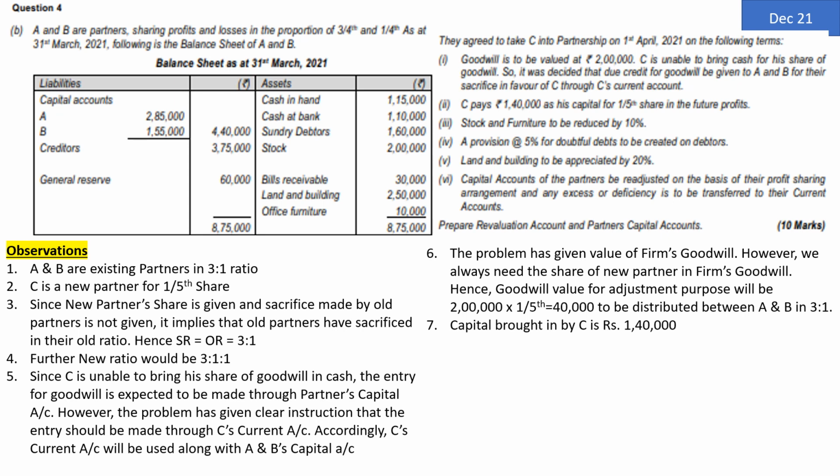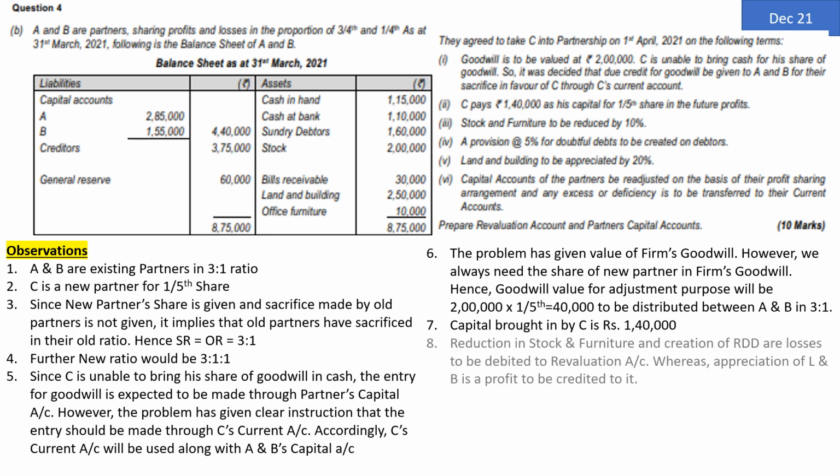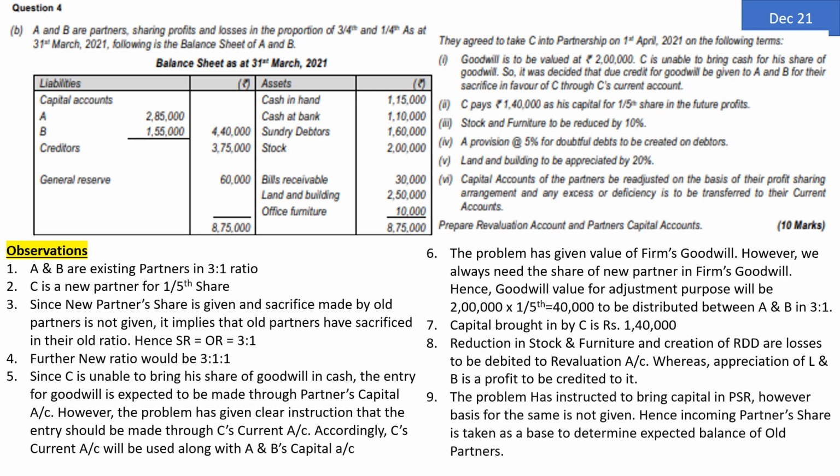Capital brought in by C is clearly given as rupees 1,40,000 in adjustment number 2. Reduction in stock and furniture is expected to be done by us. Further, we are required to create RDD. All these three adjustments are basically losses, hence they will be debited to revaluation account. Whereas the next adjustment, adjustment number 5, land and building to be appreciated, it means it's a profit for the firm and it will be credited to the revaluation account.